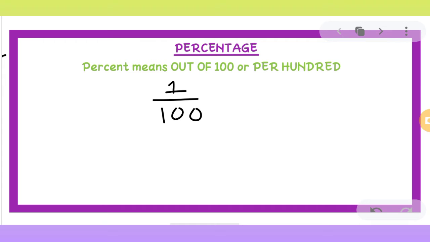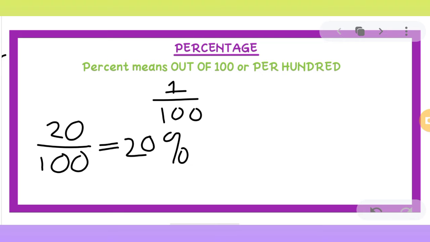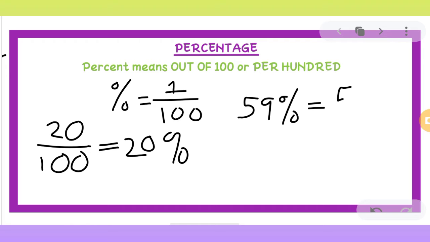For example, if you have a fraction like 20 upon 100, this means 20%. Basically, this percentage symbol is equal to 1 upon 100. Similarly, if we have 59%, that means 59 upon 100. So the basic thing we have to take care of in percentage is anything that is out of 100.